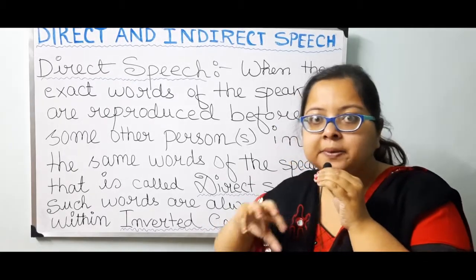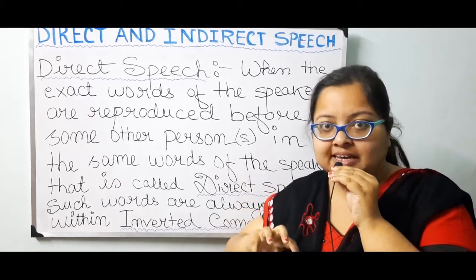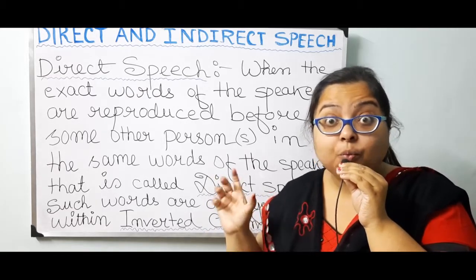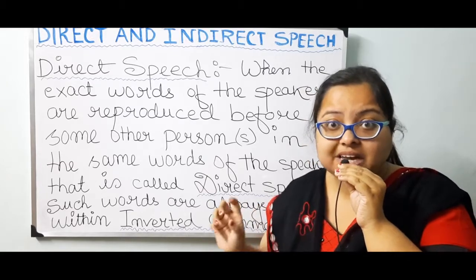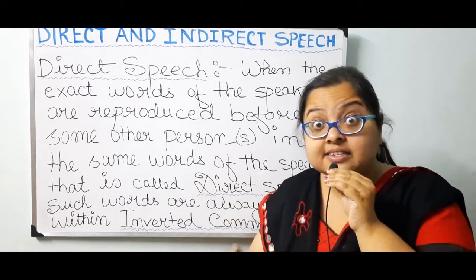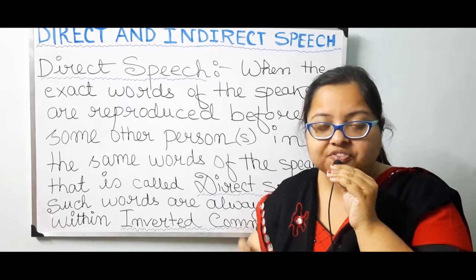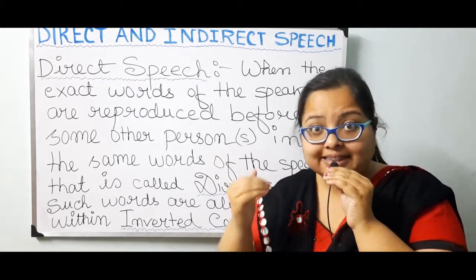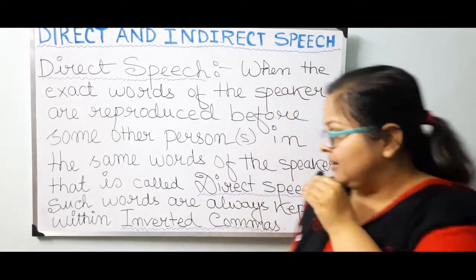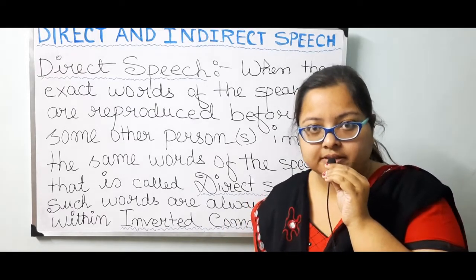So, students, when a person is reproducing, means telling exactly the same thing that has already been told by a person, and if he tells the exact words, the quoted words, whatever he has told originally, then that will be known as direct speech, and such words are always kept within inverted commas.